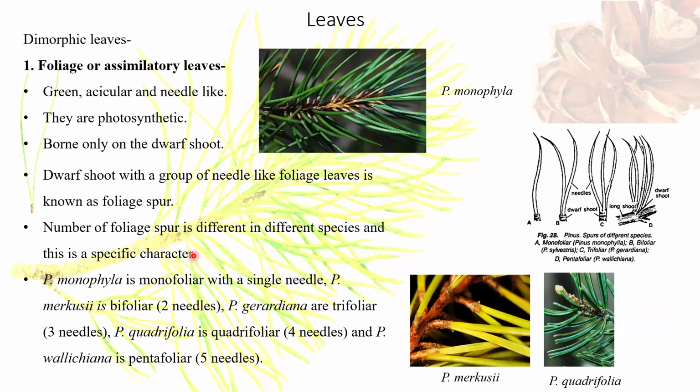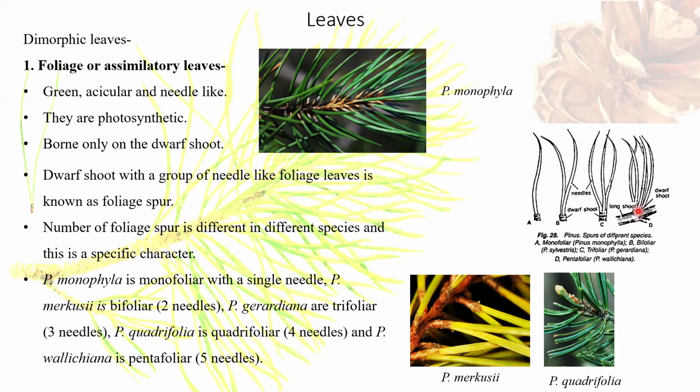Talking about leaves, Pinus has dimorphic leaves. As we discussed, dwarf shoots or branches of limited growth have both scaly and foliage leaves. Foliage leaves are also called assimilatory leaves. They are green and needle-like in shape. They are photosynthetic, borne only on the dwarf shoot. A dwarf shoot with a group of needle-like foliage leaves is known as a foliage spur. The number of needles in a foliage spur varies in different species, and it is a key specific character of the species.